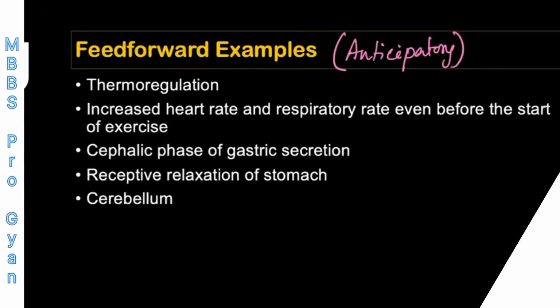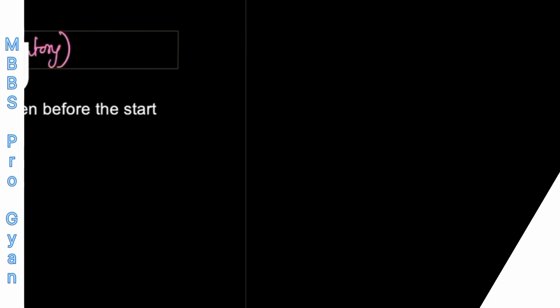Look here, the examples are written for the feed-forward control system. The first example written is the thermoregulation system. Remember, the thermoregulation system has two components. The feed-forward component is there, and the feedback component is also there, right? So the thermoregulation control system has both feed-forward and feedback. We'll understand how it happens.